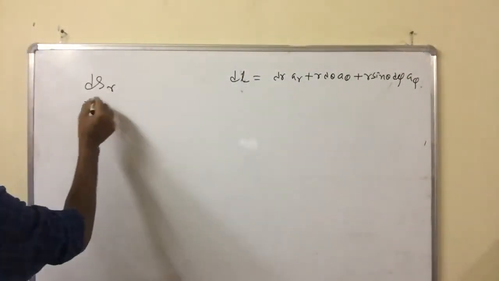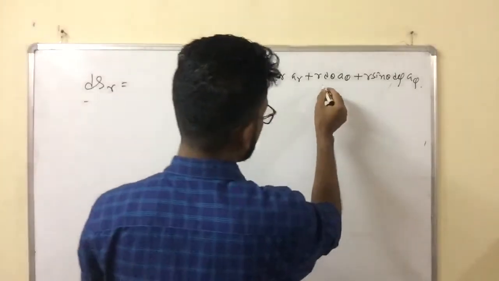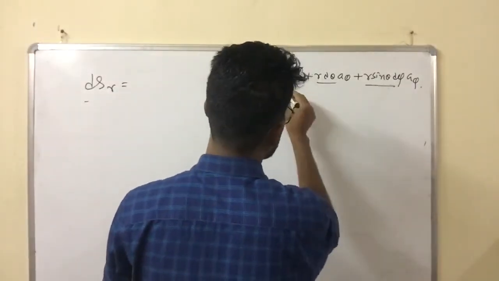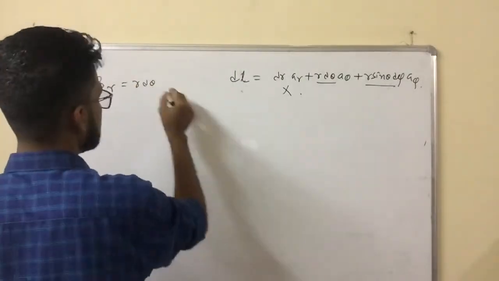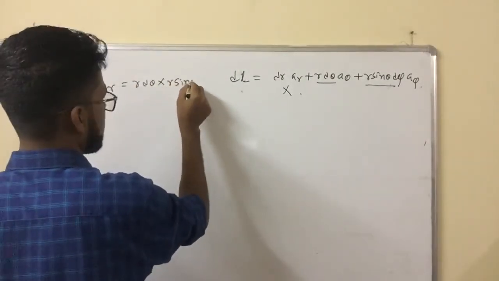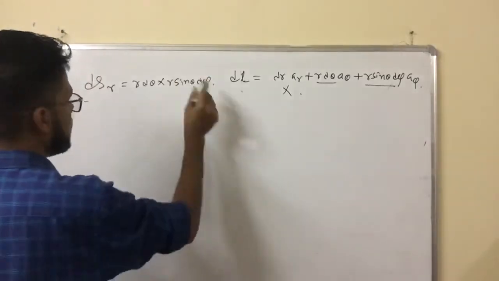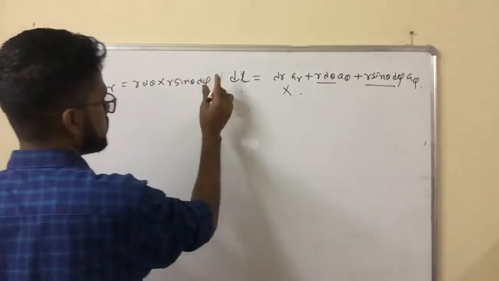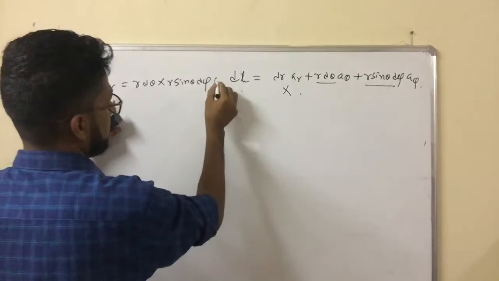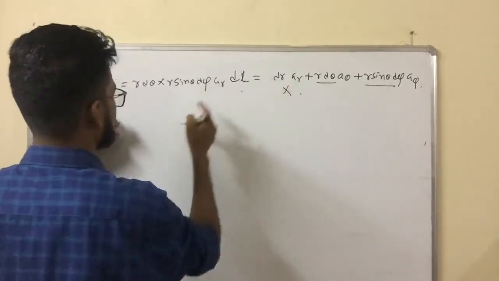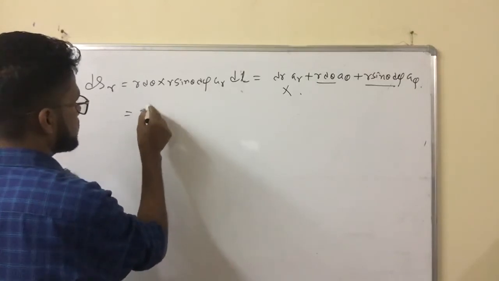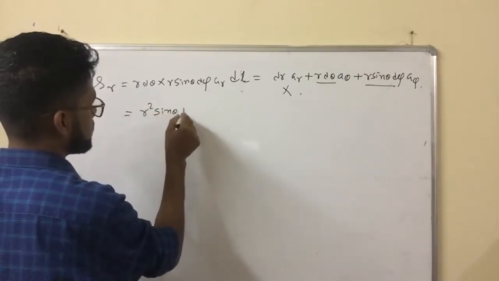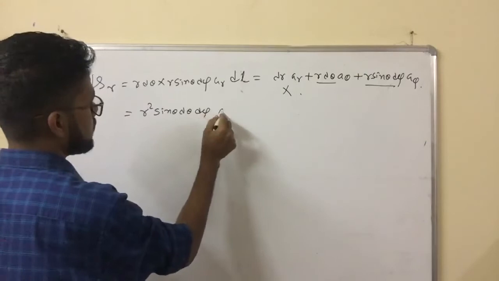For the area along the radial direction, take the product of the coefficients r dθ and r sinθ dφ, and the area is a vector along a_r, so only this component is written. The general formula is r² sinθ dθ dφ.